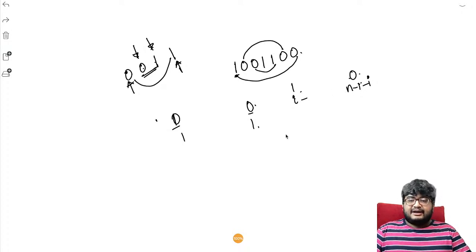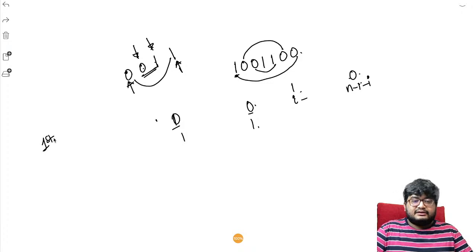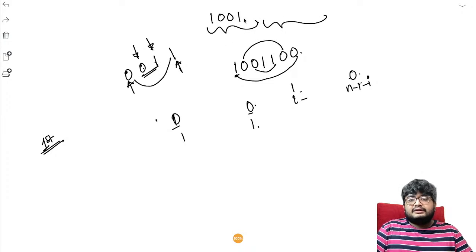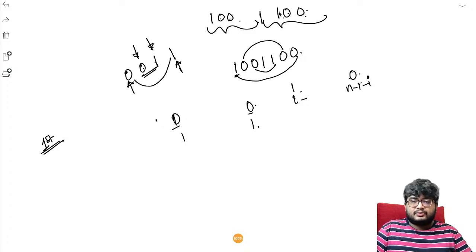Okay, now let's consider a couple of cases. First case is that all the mismatches are in, so let's consider only one half, right? Anyway, we just have to make the first half. This is the first half, 1 0 0, and in between there is a 1 which is just ignored. We have to make this equal to 1 0 0, rather in the reverse order: this 0 should map to this 1, this 0 should map to this 0, this 0 should map to this 1.